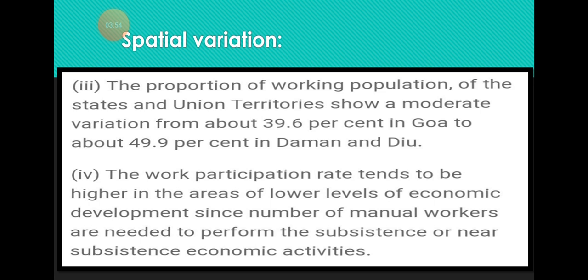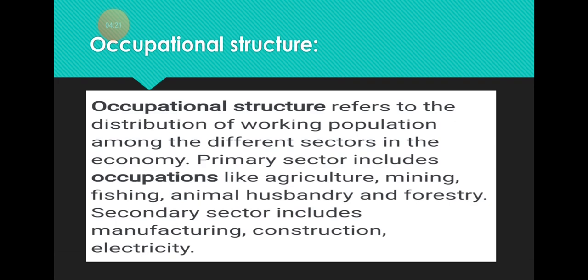The work participation rate tends to be higher in areas of lower economic development. This is an important point: the work participation rate is higher where economic development is less. How is this possible? Because more manual workers are needed in low grade work or in less economically developed areas, so it is possible that more people are working in this sector. Now the occupational structure.